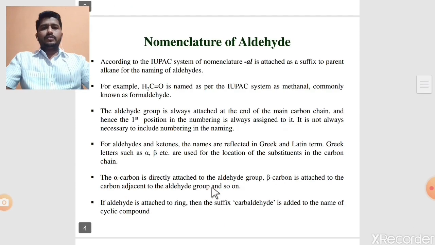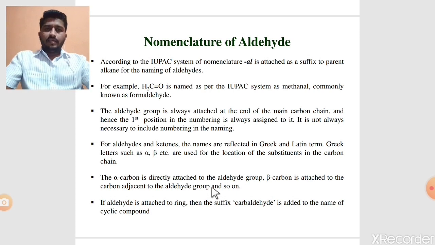Next one is the nomenclature of aldehyde. IUPAC nomenclature of aldehyde. According to the IUPAC system of nomenclature, "al" is attached as a suffix to the parent alkane for the naming of aldehyde. So basically select the longest continuous chain of carbon atoms and identify the parent alkane. In this parent alkane, the last E is replaced by the suffix "al". These are simply the IUPAC names of this particular aldehyde.